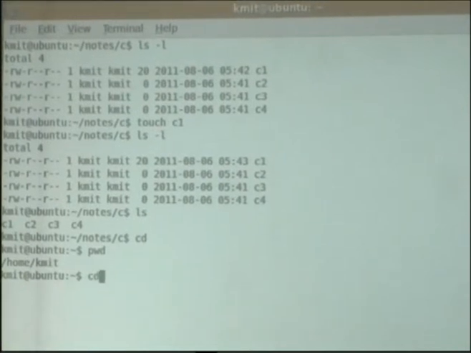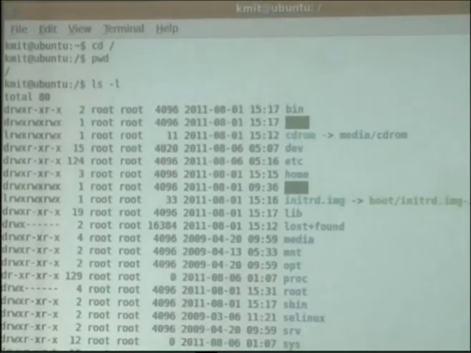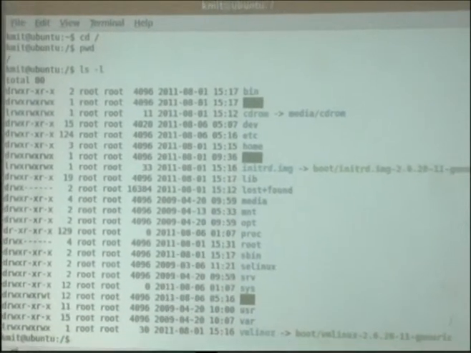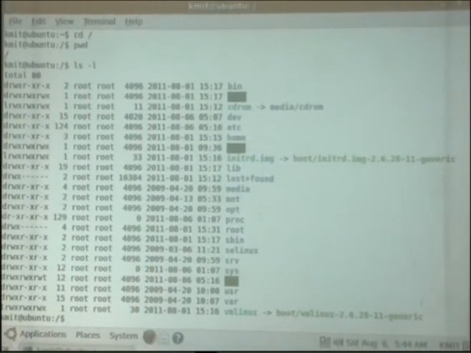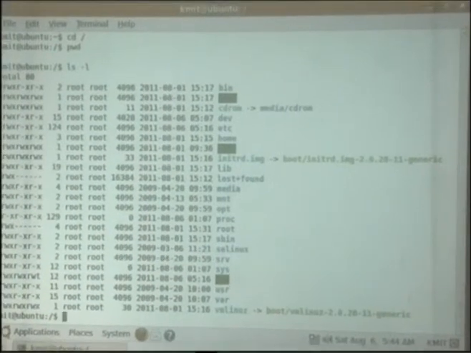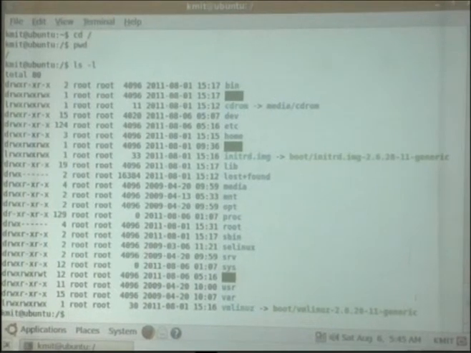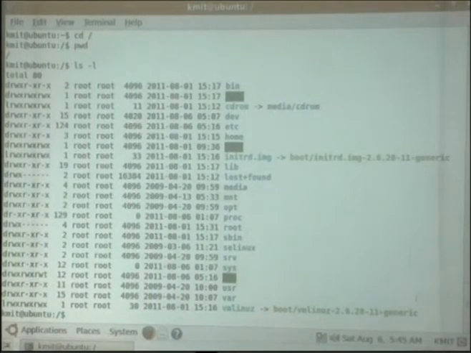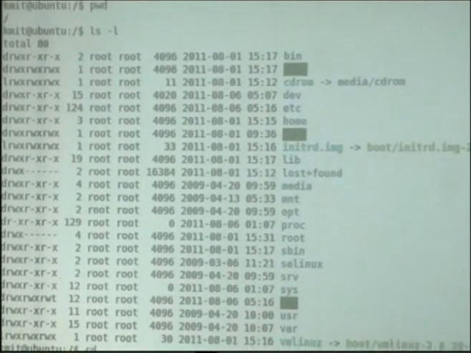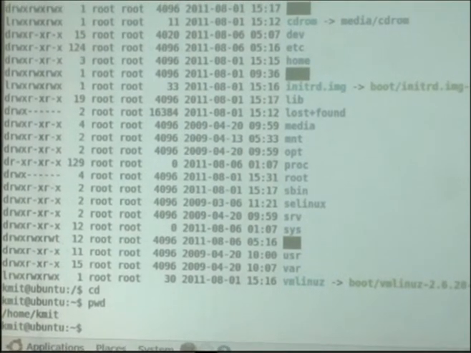Now we can go to the root directory also, cd /. Now you see the present working directory is root. In root, we can list all the files which are available. While discussing the file structure, we'll talk about what you mean by bin, dev, etc, tmp, usr, all these that are there. We'll discuss in detail. So now again, I don't know how to go back to my home directory. Whenever you want to move back to your home directory, just type cd and hit enter. You will be placed into your home directory. This is how we'll use the cd command.